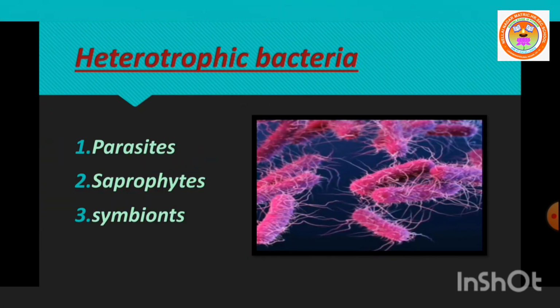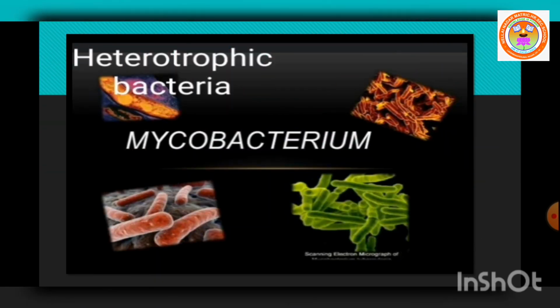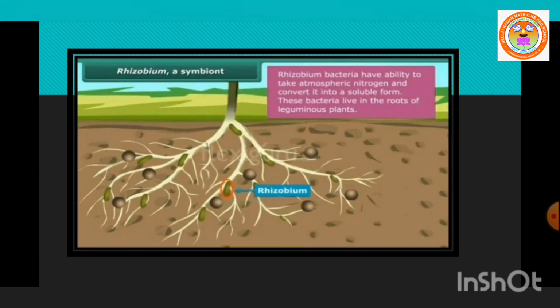Next, heterotrophic bacteria. What is heterotrophic bacteria? The bacteria cannot prepare their own food material due to the absence of chlorophyll pigment, so they obtain nutrients from other sources. It may be parasite, saprophyte or symbiont. So what is a parasite? The bacteria obtain food material only from living organisms. Example, Mycobacterium. Next, saprophyte: the bacterium obtains food material from dead and decayed organic matter.